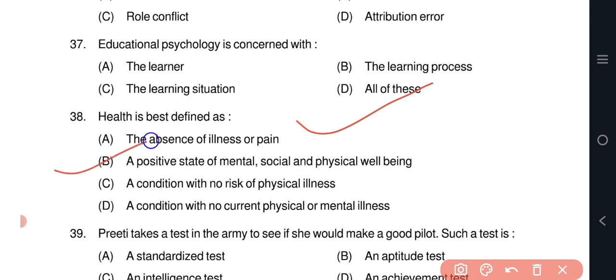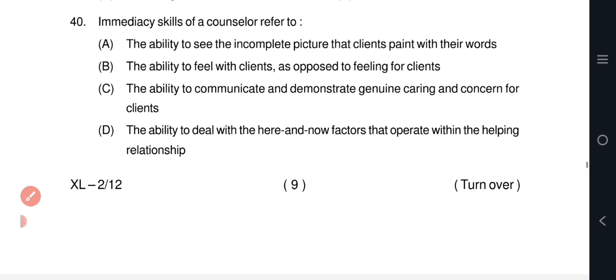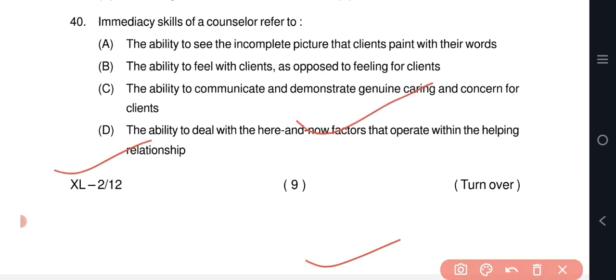Question number 39. Preeti takes a test in the army to see if she would make a good pilot. Such a test is option B, aptitude test. Question number 40. Immediacy skills of a counselor refers to option D, the ability to deal with the here and now factors that operate within the helping relationship.